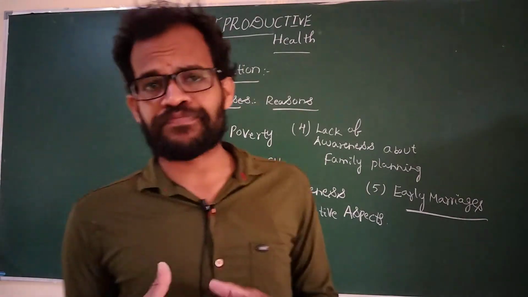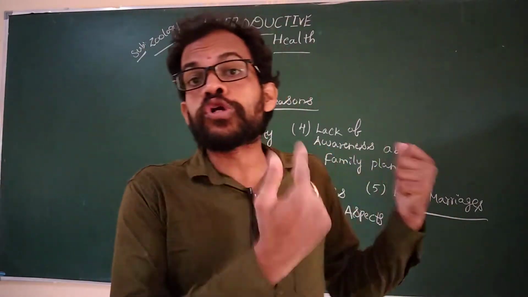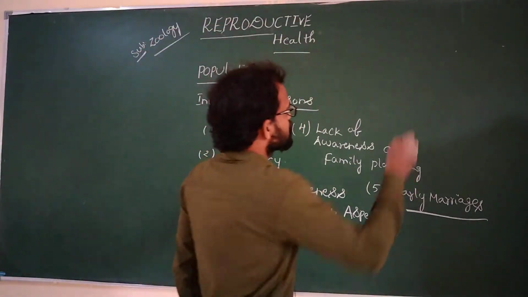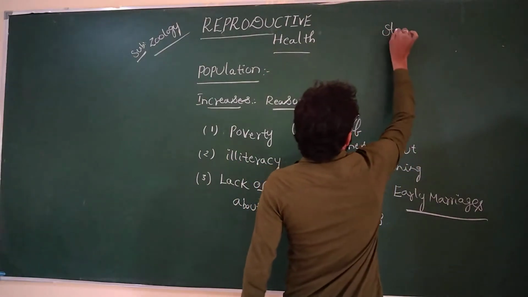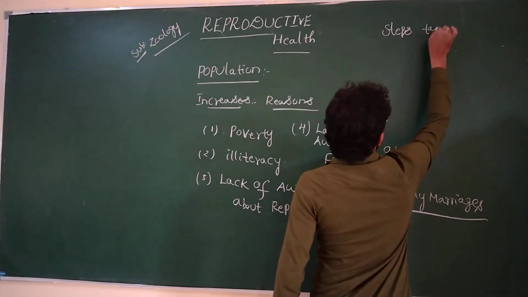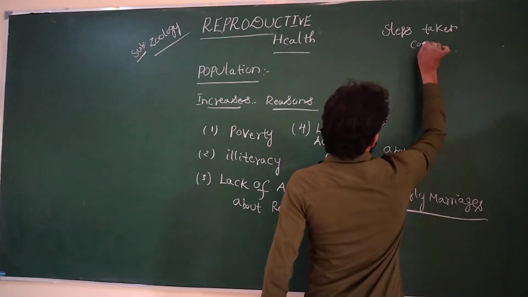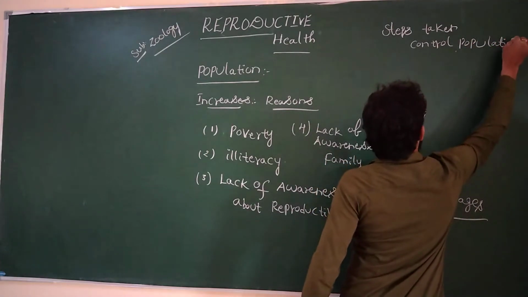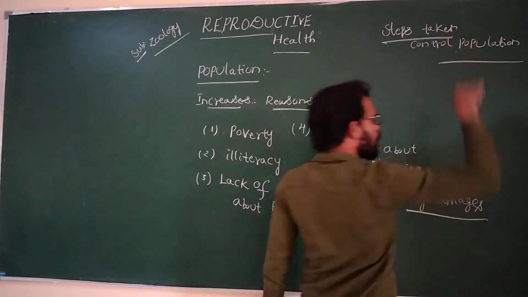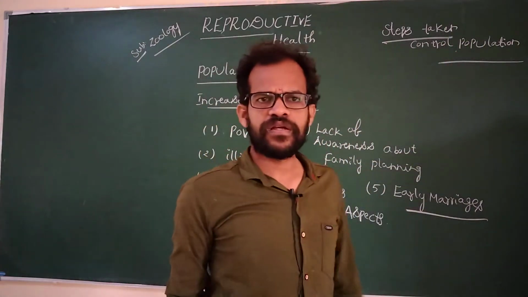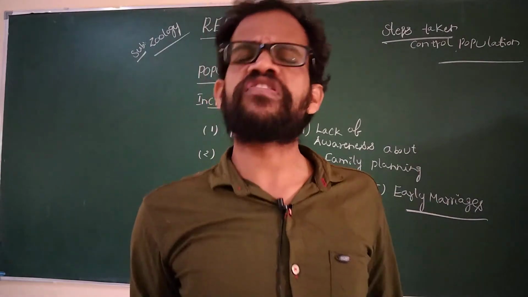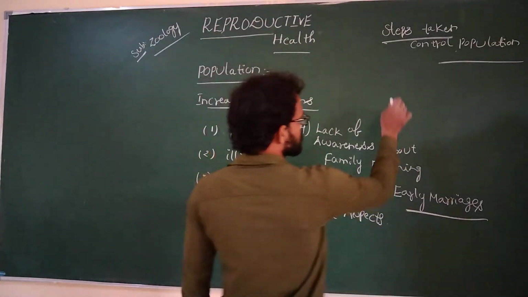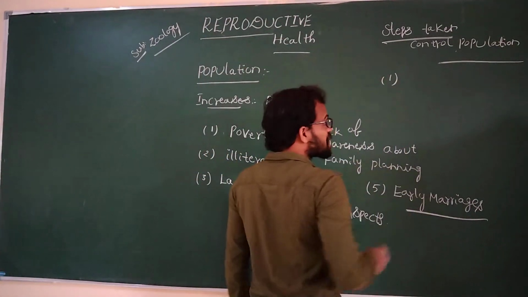What are the steps we should follow to control this population? Steps taken to control population. What is the first step? To create awareness in every child and motivate education. Education is the first step, to educate and create awareness about that.